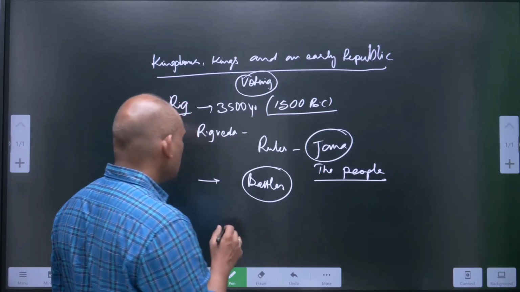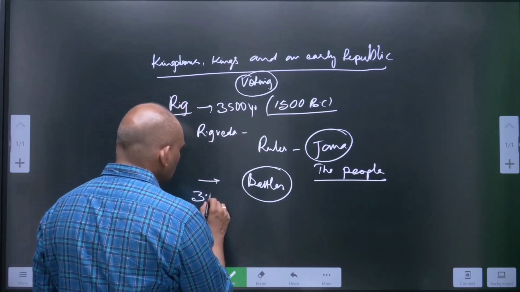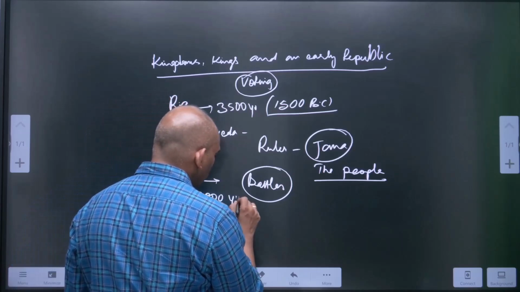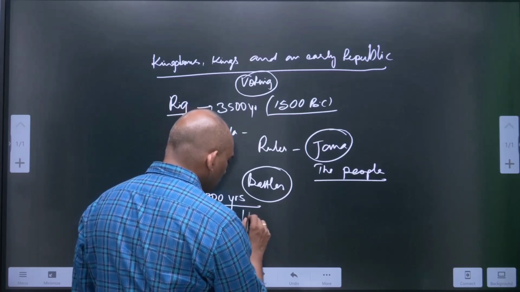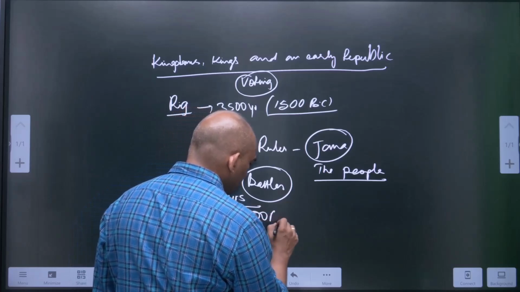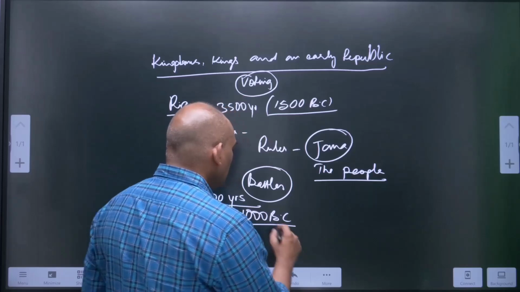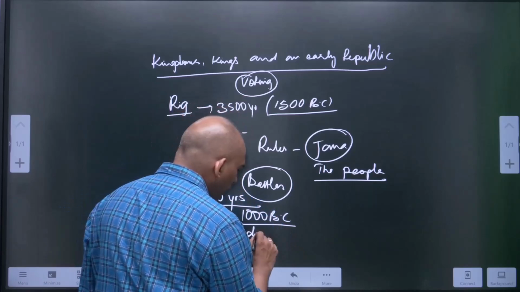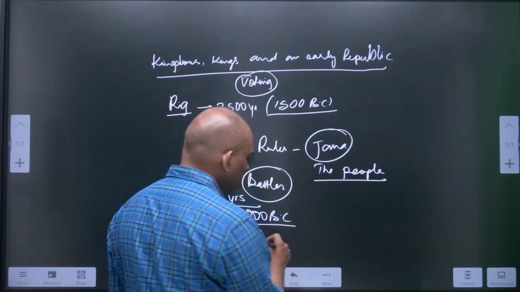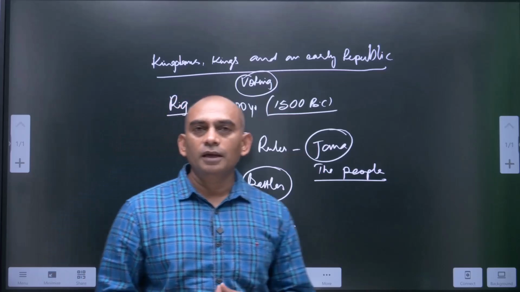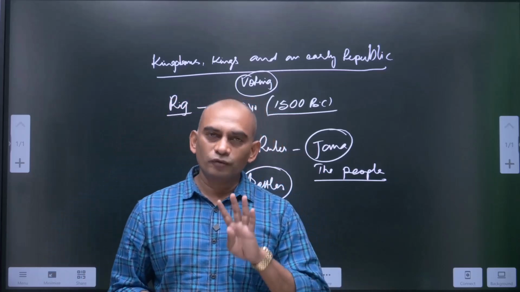A few centuries later, that means around 3000 years ago from the present, that means 1000 BC, we call this period the later Vedic period. Why do we call this the later Vedic period? Because we have four Vedas.